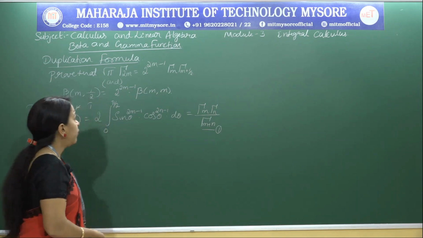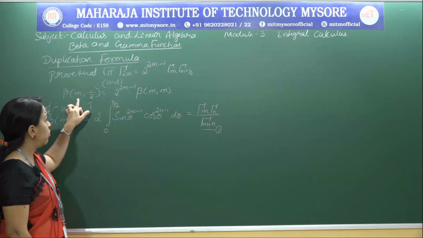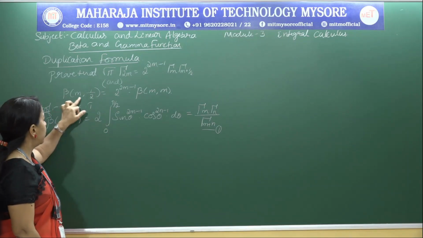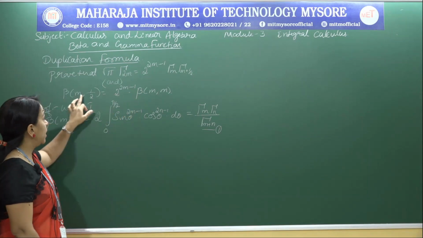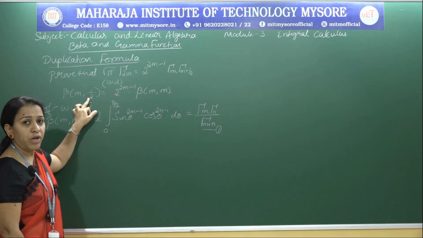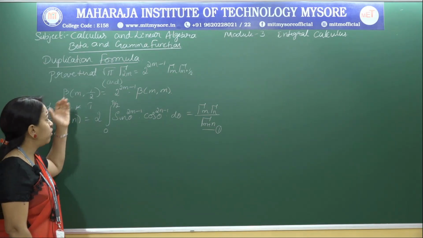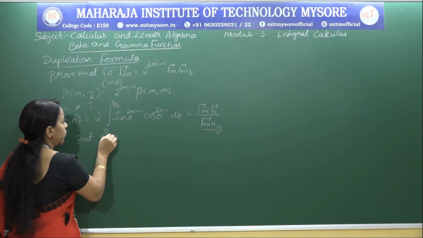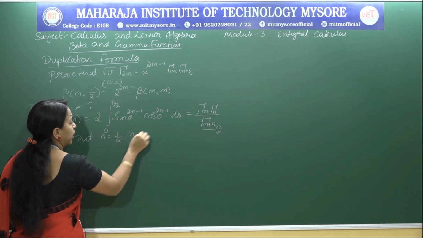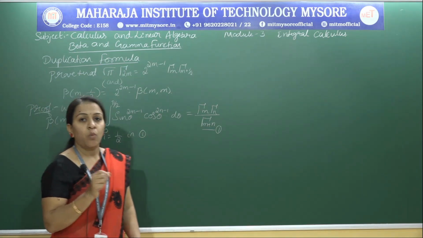Okay. Now what do we need? If I consider the beta function here, what we have to prove is beta of m comma 1 by 2, right. So in place of n we have 1 by 2. So put n equal to 1 by 2 in equation 1, wherever we have n, replace that by 1 by 2.